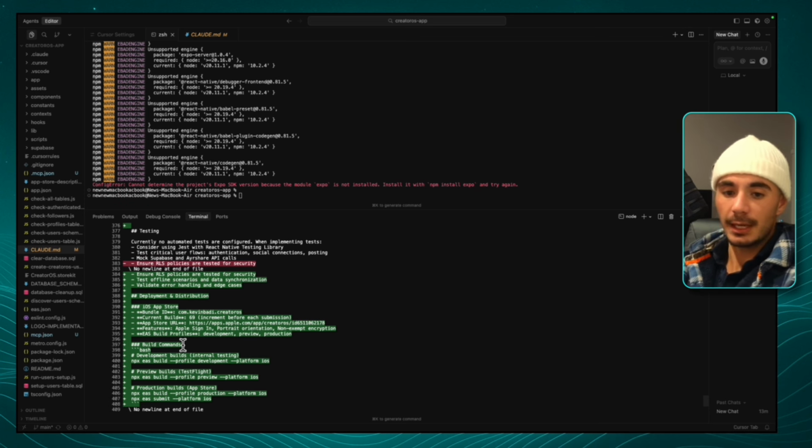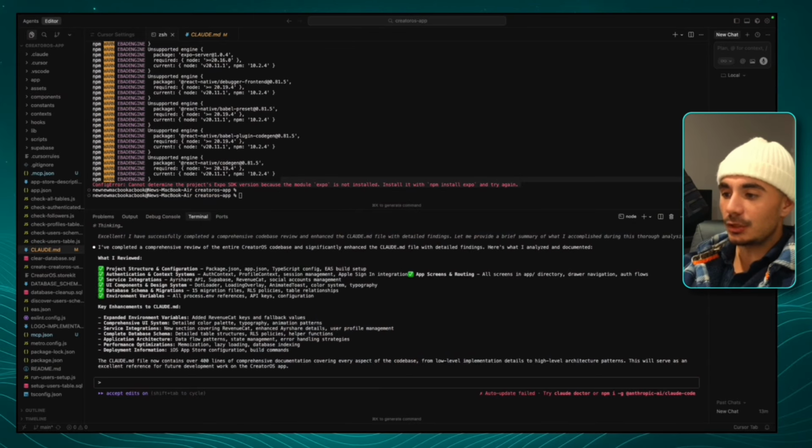All right, so now that the agent has finished up that step, we can't launch the project yet because there's dependencies that need to be installed. If you guys look at the top of the terminal here, we got this configuration error, and that's because, like I said, the Expo dependency is not installed. And so that's the next thing we're going to tell the agent. We're going to say, please install all the dependencies that we are missing for the project to launch.